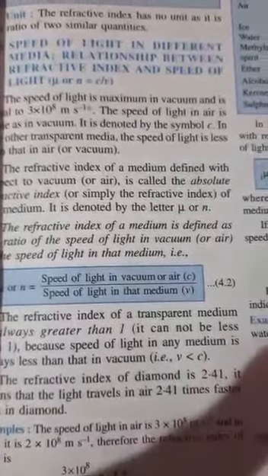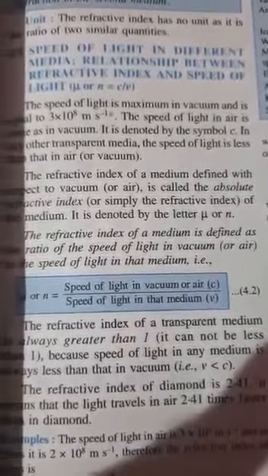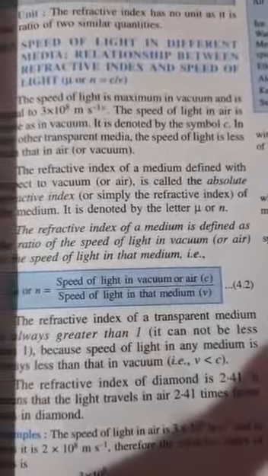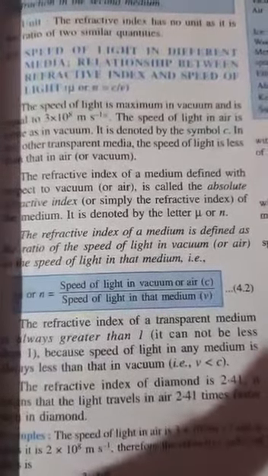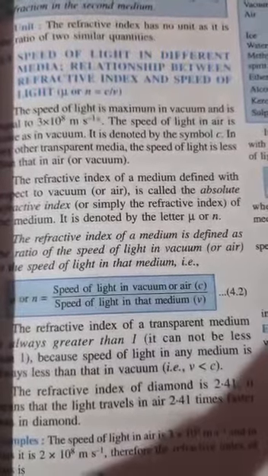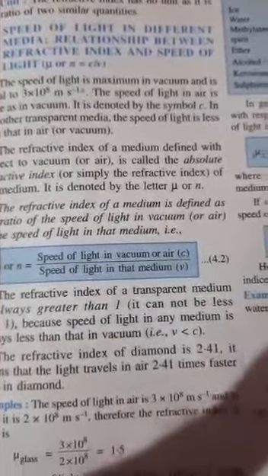The refractive index of diamond is 2.41. It simply means that light travels in air 2.4 times faster than in diamond. That is, the speed of light in air is 2.4 times more than that in diamond.